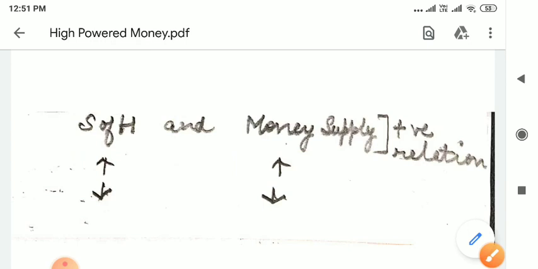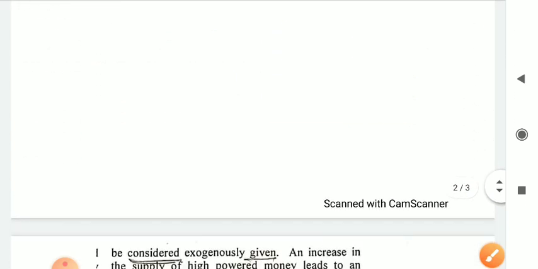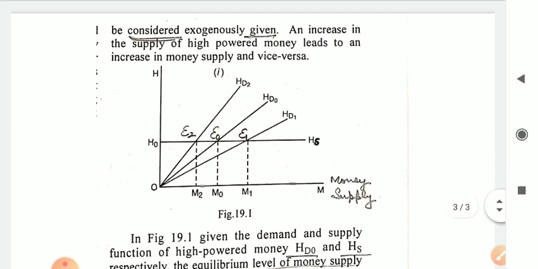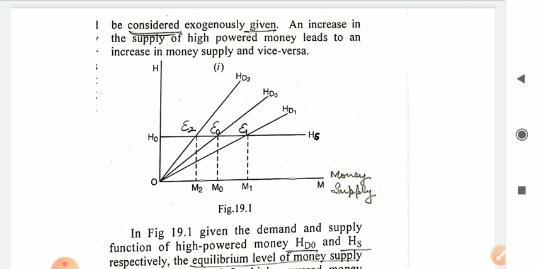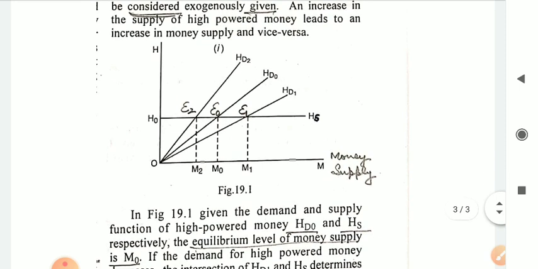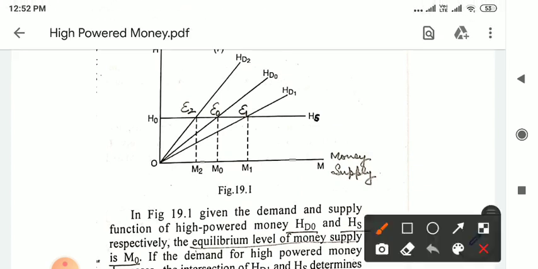Now we can show the relationship between demand for high powered money, supply of high powered money, and money supply with the help of a diagram. You can see that in the diagram, high powered money is on the y-axis, and money supply is on the x-axis.